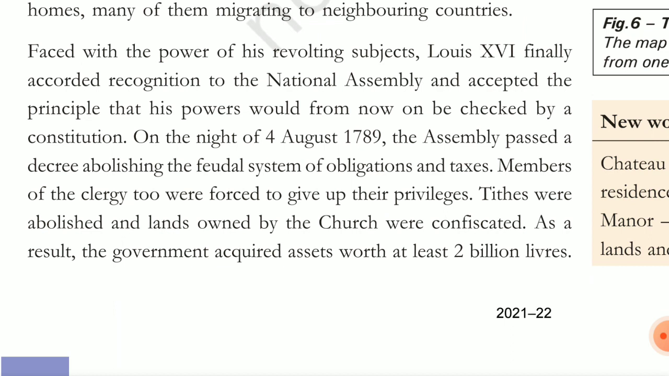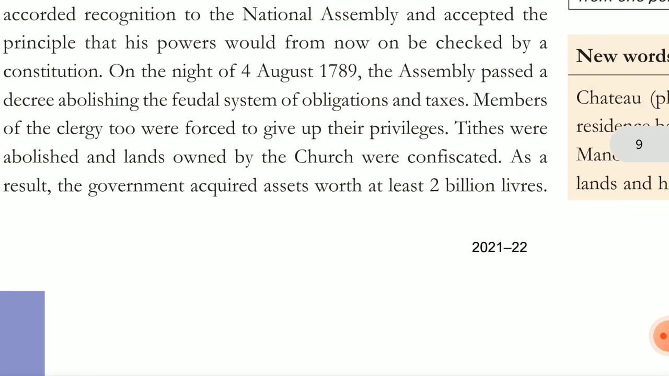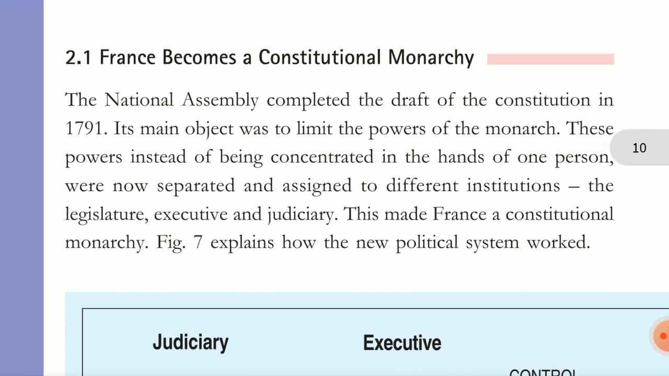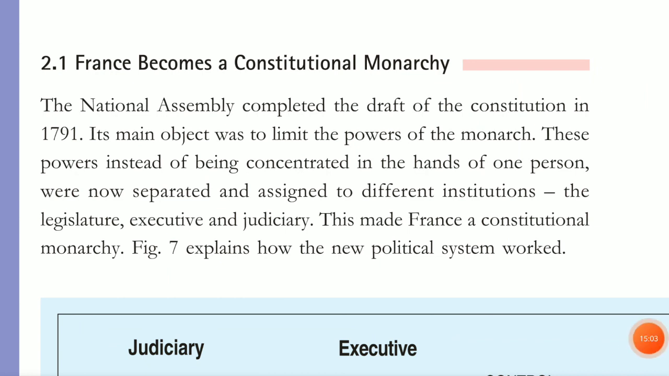So the total worth of the acquired assets was at least 2 billion livres, you guys. That is so much, right? And it's just from the clergy.